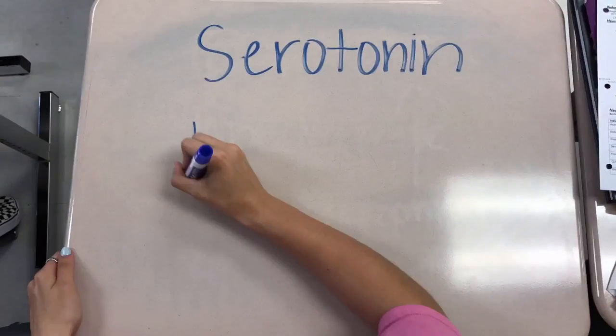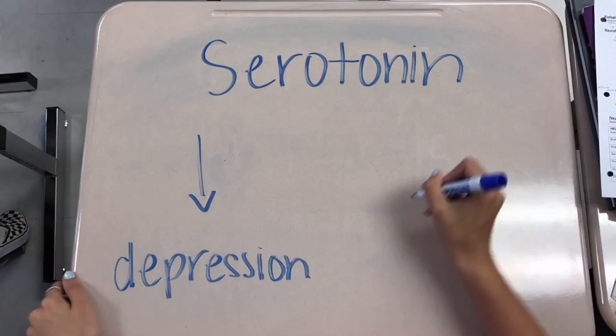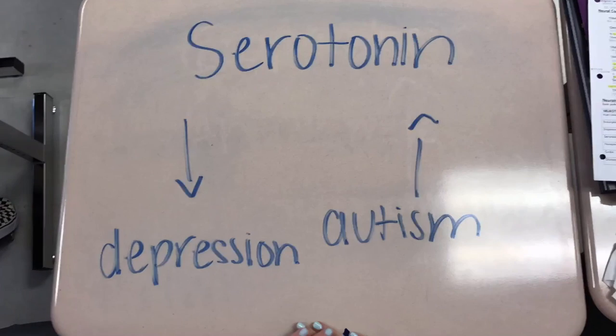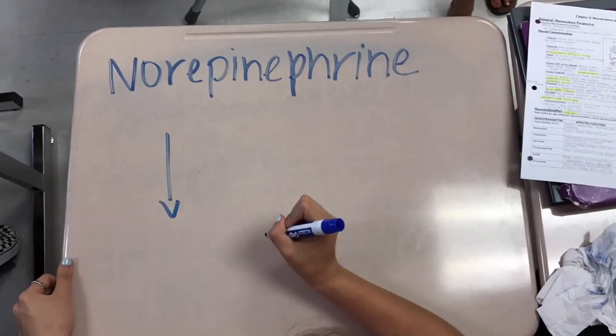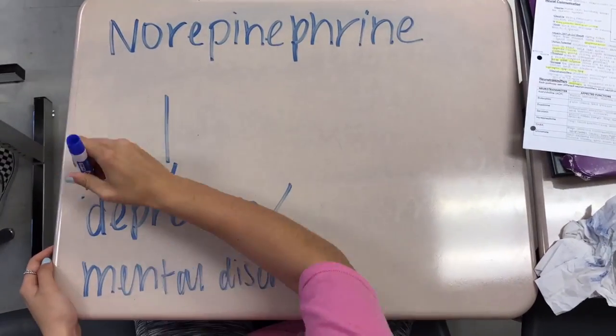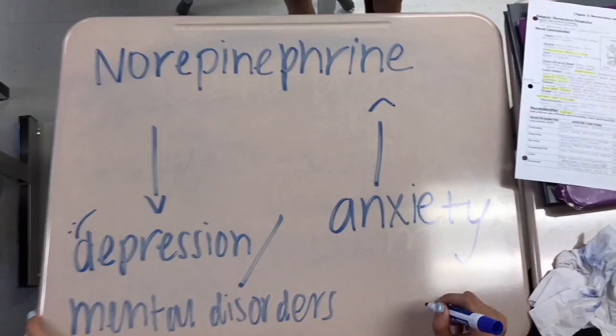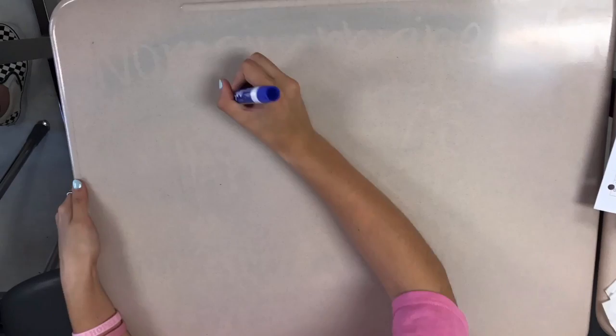Serotonin affects our mood, hunger, sleep, and arousal. If you have an undersupply, you could be more likely to have depression, and if you have an oversupply, you could be more likely to have autism. Norepinephrine helps control alertness and arousal. If there's an undersupply, you could be more likely to have depression and mental disorders, and if you have an oversupply, you could be more susceptible to anxiety.